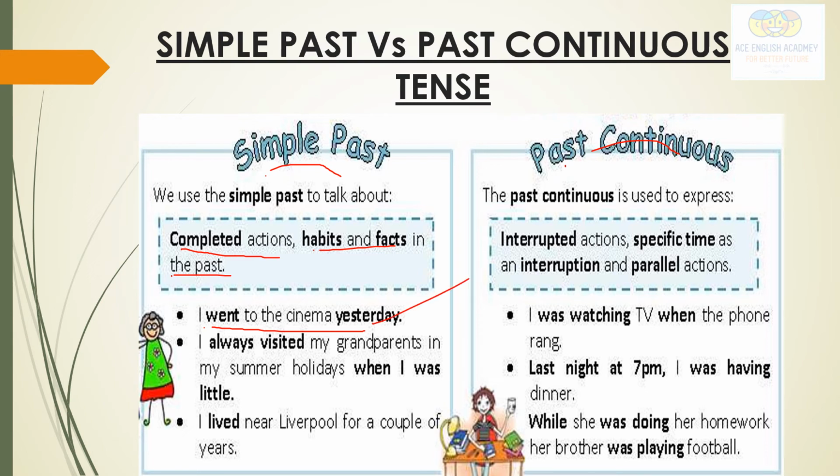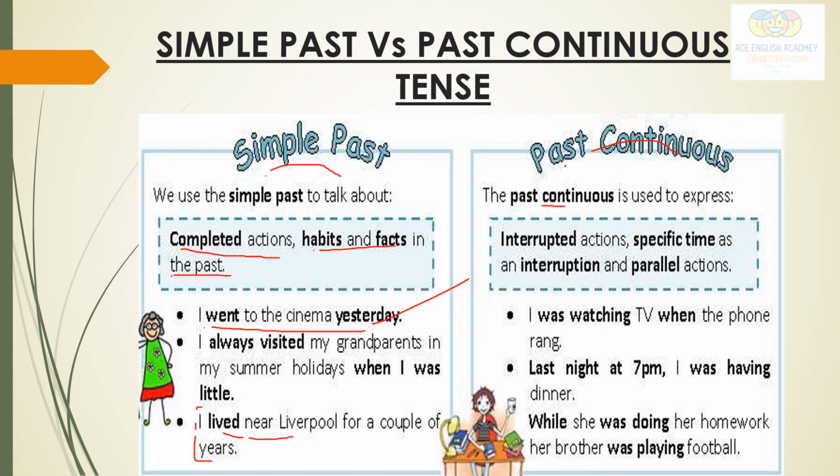I always visited my grandparents in my summer holidays when I was little. This is a habit. Always in every summer season they visited their grandparents. Okay. I lived near Liverpool for a couple of years. This is fact. Okay, factual information.